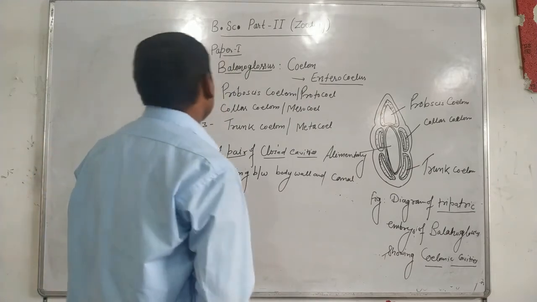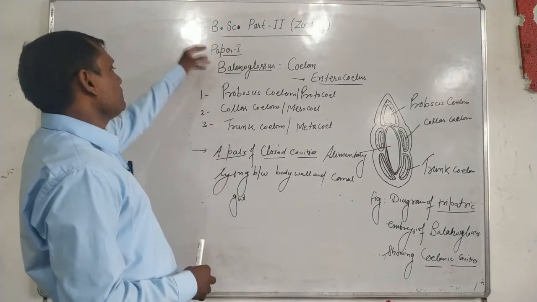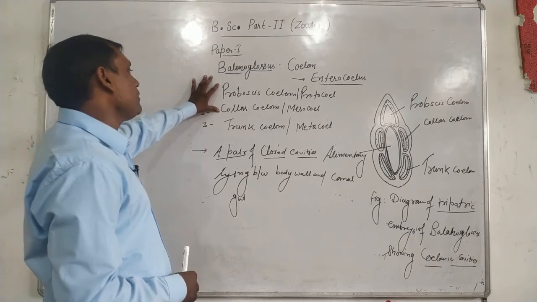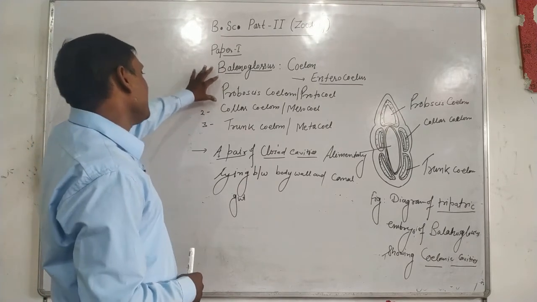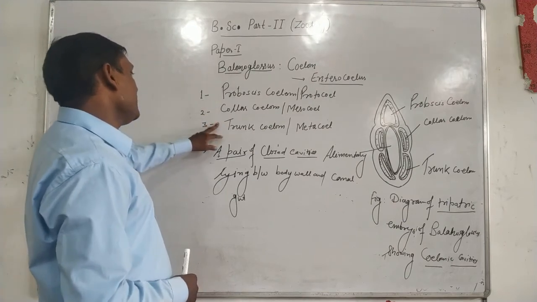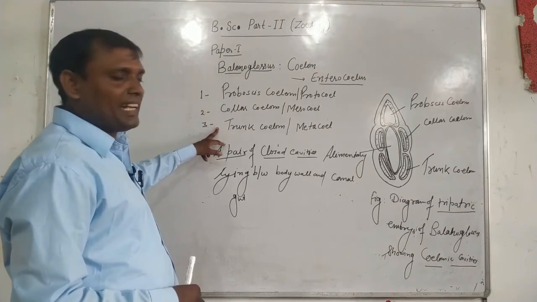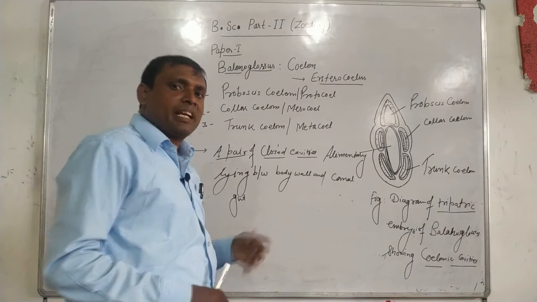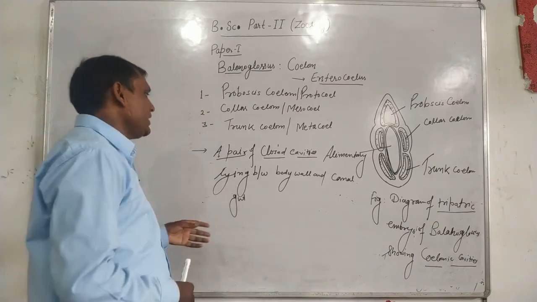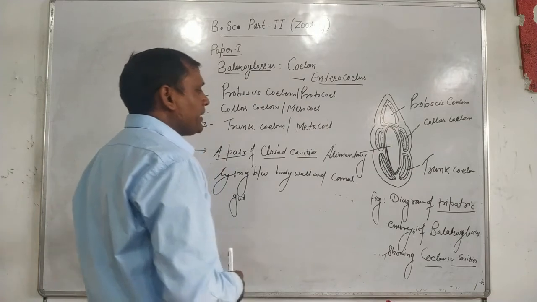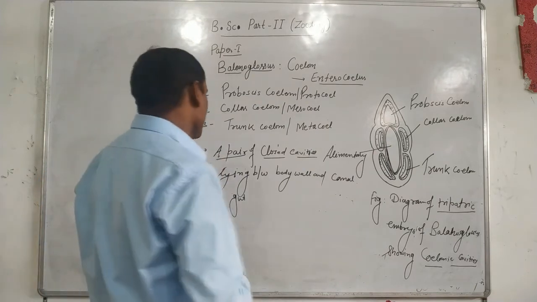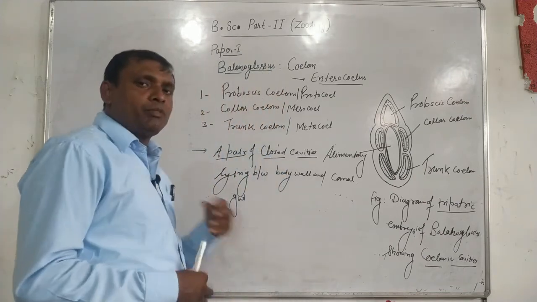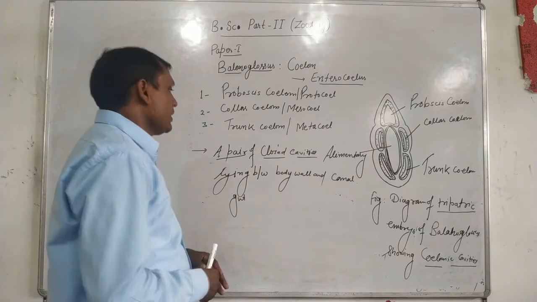Thus the coelomic fluid in the proboscis coelom and collar coelom is sea water, which provides turgidity. But in the trunk coelom, it is a watery fluid containing amoeboid selenocytes, which function like the leukocytes of higher organisms and help boost the immune system.